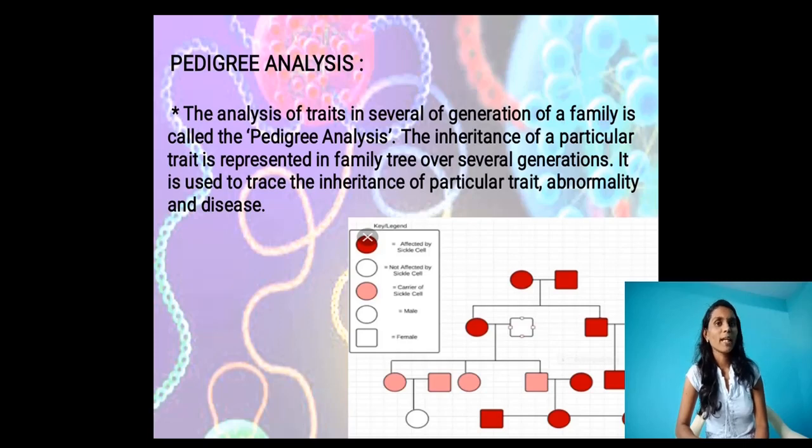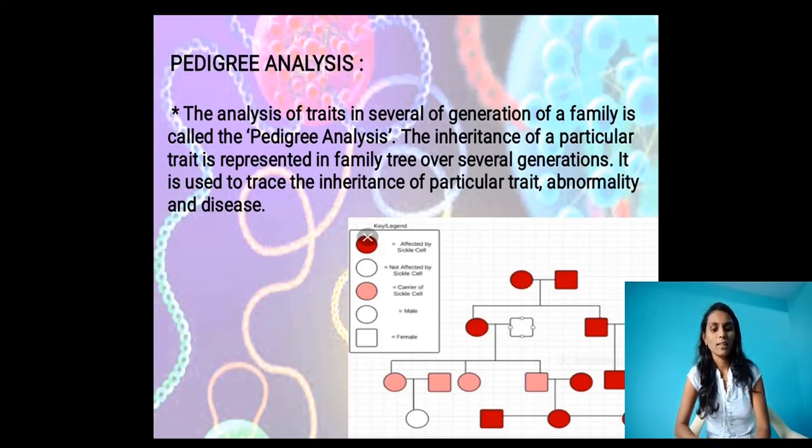With the help of pedigree analysis, we can easily identify the diseases, where they will come and how they will come from generation to generation. That is analyzed by pedigree analysis. The inheritance of a particular trait is represented in the family tree over several generations. It is used to trace the inheritance of a particular trait, abnormality and diseases. How it will come can be identified by pedigree analysis.